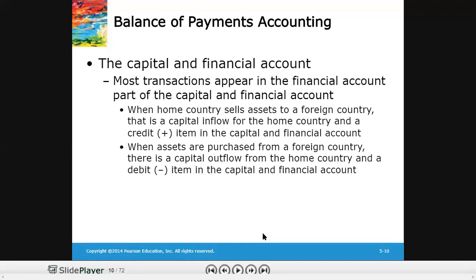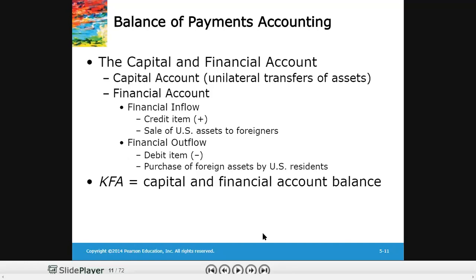But when the home country purchases more assets from any foreign economy, there would be capital outflow from the home country. Capital outflow means funds are flowing out from the home country to another country, and it is recorded as a debit in the financial account. All right.